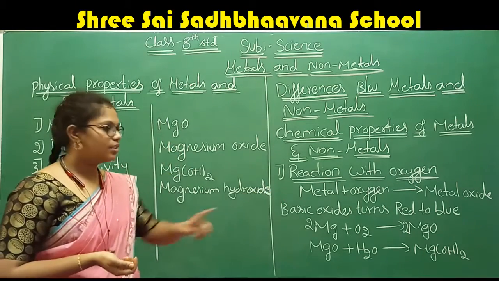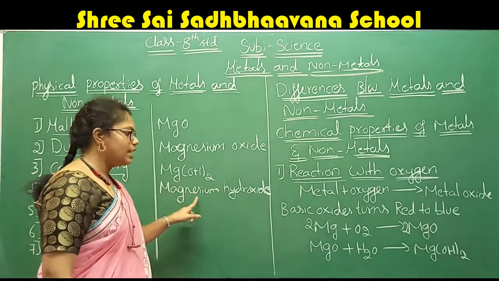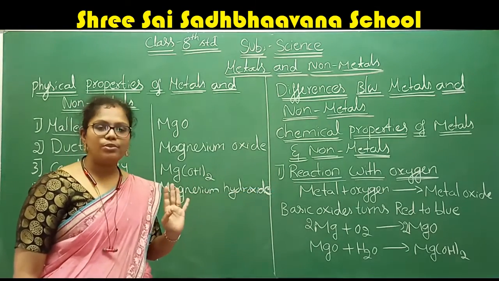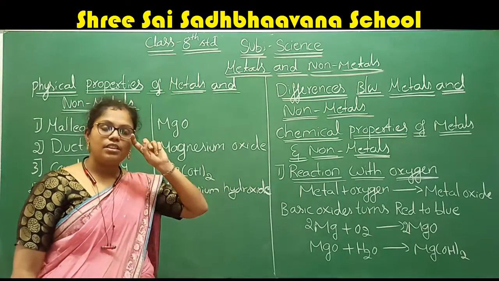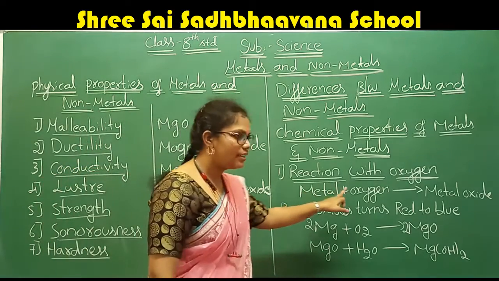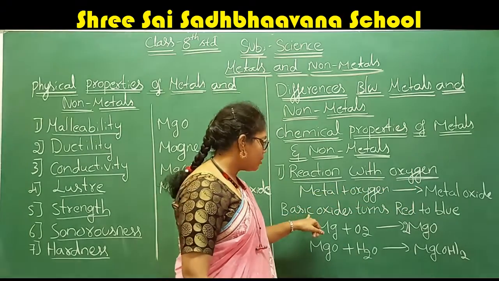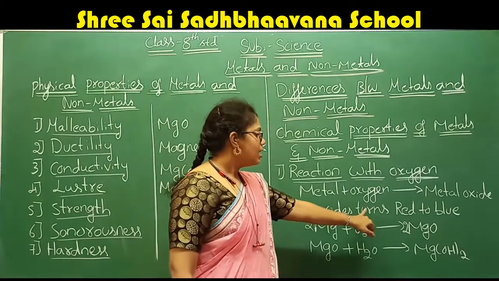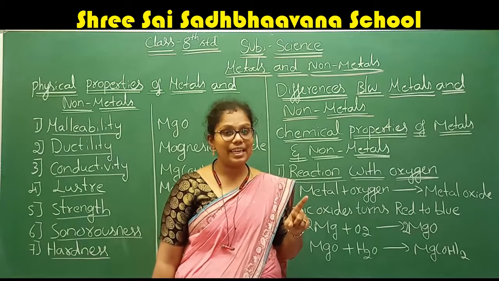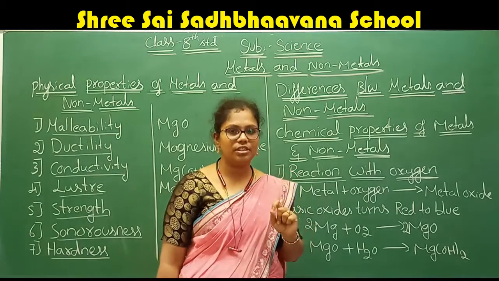Understood the two products? One you obtained is magnesium oxide and the other is magnesium hydroxide. These are the two important products obtained when a metal is reacted with oxygen. When a metal is reacted with oxygen, it forms a metal oxide. That basic oxide, if put on red litmus paper, turns it blue, indicating that it is basic in nature.